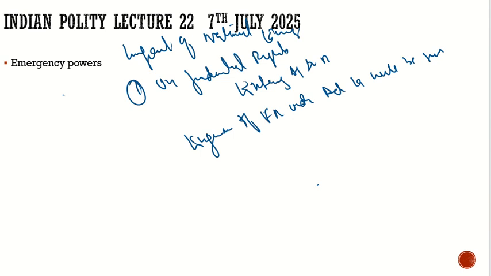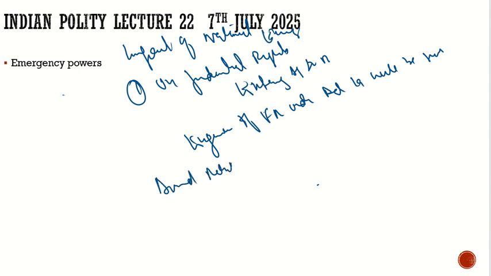So it is very much justified that the enforcement of this article is suspended. That is, your right to approach under this article is suspended. And what if it is for the external aggression? What is the situation for the armed